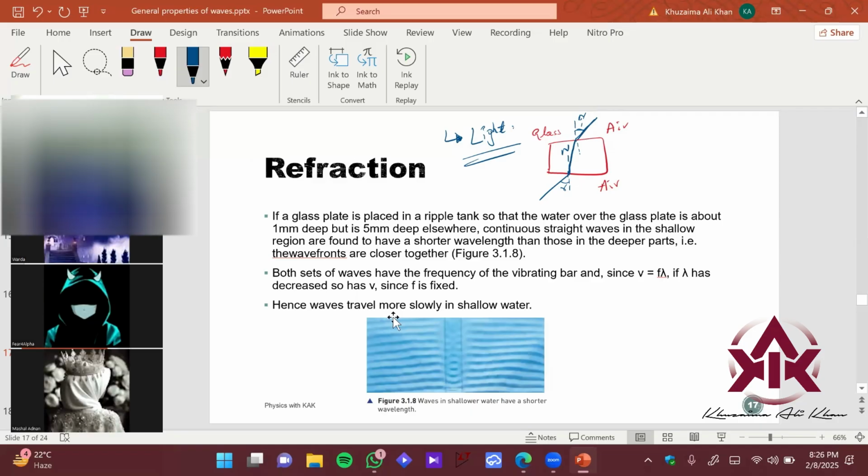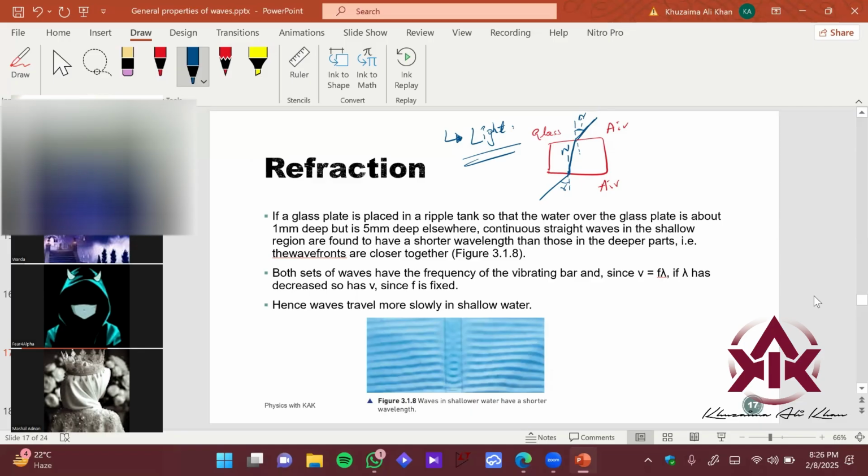Sir, it goes from shallow to deep water, or deep to shallow water. So let's say shallow to deep: will the wave fronts bend away from the normal or towards the normal if I'm going from shallow to deep waters? Sir, it would bend towards the normal maybe. Okay, that's close.